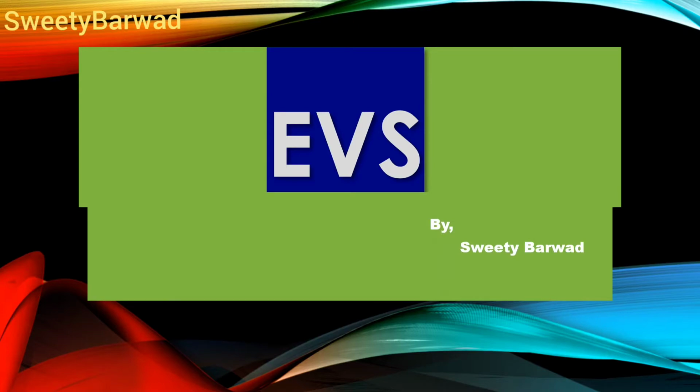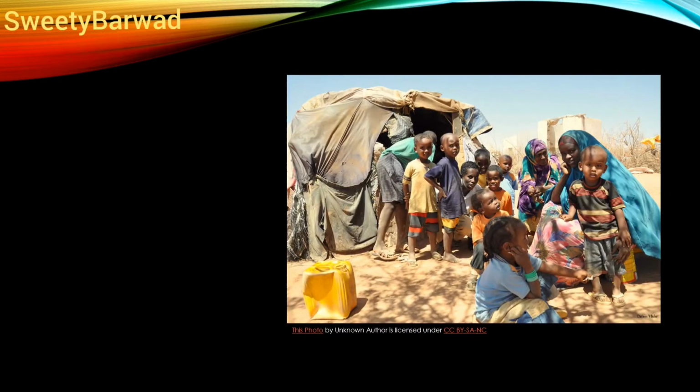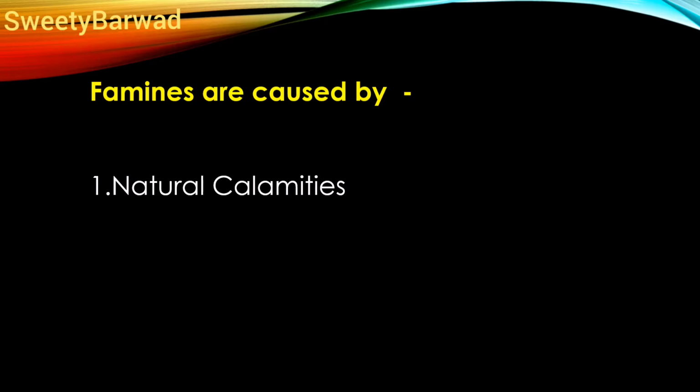Good morning, students. In this video, we will revise "Not Enough Food." Children, when there is nothing to eat in the house, it is called a severe shortage, and this condition is called famine. So, a condition when people do not get enough food to eat over a long period of time is called famine. Quite a few of them die due to starvation or suffer from deficiency diseases. These famines are caused by natural calamities and human-created problems.